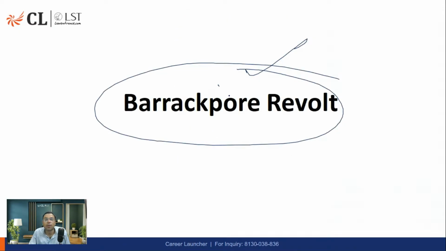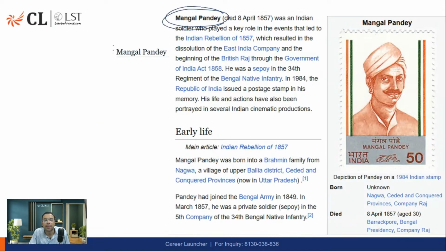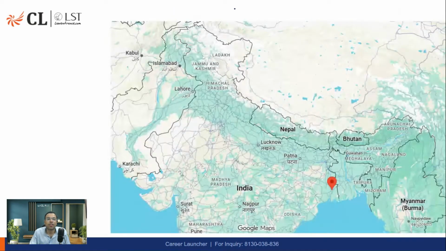So let's talk about the Barrackpore revolt led by Mangal Pandey. Basically, it is said that just before the 1857 revolt, this incident happened on 8th April 1857. Now, what exactly is it? First of all, let me show you where exactly it is.